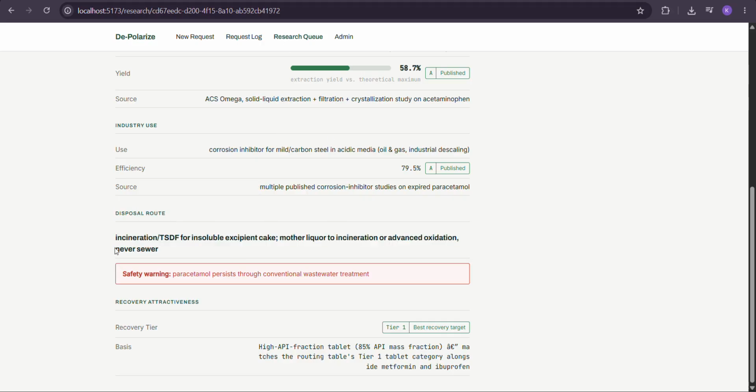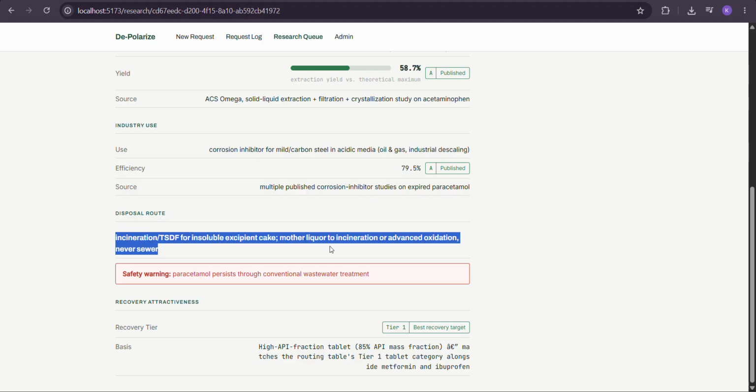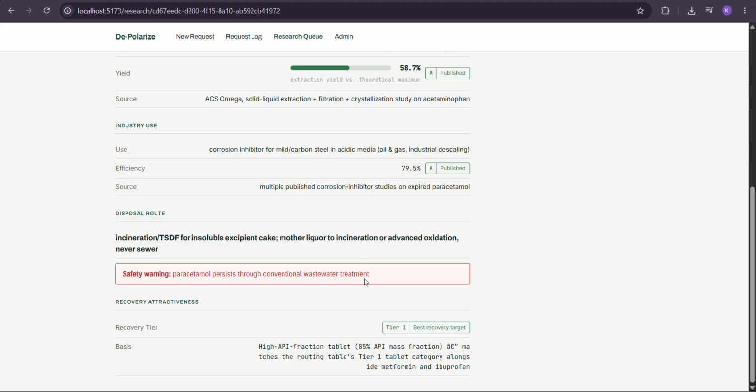Now, the disposal route of the remainings will be incineration. So it is basically solidification, and then we can just dig and dump the remaining, which is now not reactive. So the remainings can be dumped inside the soil. And there are other methods as well, like mother liquor treatment or advanced oxidation. These are the names of the methods which can be used to process the remaining waste.